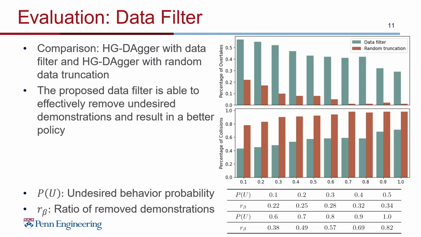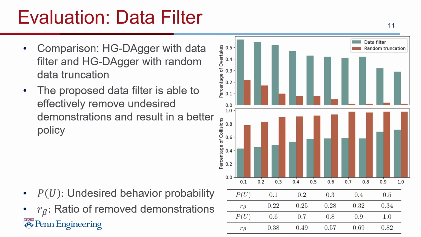After setting up the parameter, we evaluate the effectiveness of our proposed data filter using lane switchers with different undesired behavior probabilities as expert. The lane switcher is an algorithmic oracle that has access to the transformation and state of the ego vehicle, the opponent, and the track. So it is able to plan a perfect trajectory for the ego vehicle. To incorporate undesired behavior into the analysis, we introduce PU, which is the chance of undesired behavior happening. When the undesired behavior happens, we reverse the steering angle from the oracle and speed up the vehicle to make it easier to collide.